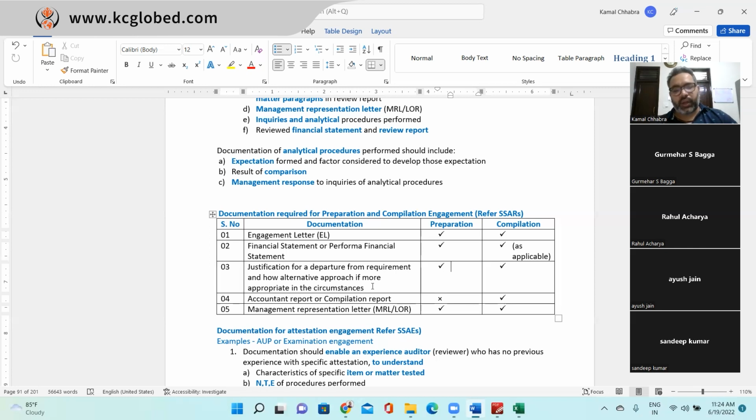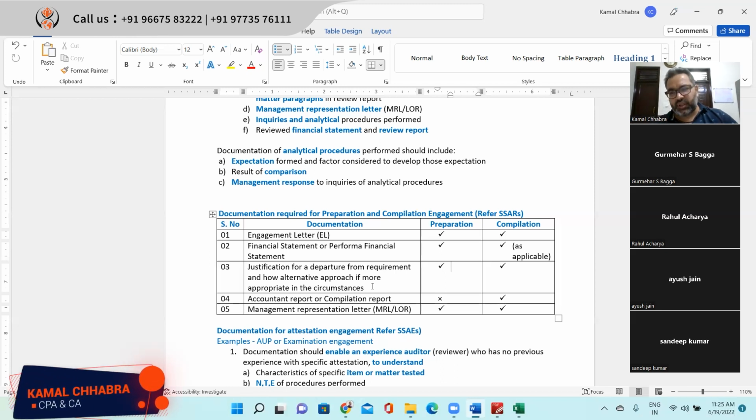The fourth point is your accountant report or compilation report. In preparation, it's crossed out because it's not required to issue any report, right? But if you are doing a compilation engagement, you need to issue an accountant report or a compilation report. That you also need to keep in your work paper, in your file. Last is the management representation letter. That is also a mandatory document. So these are the mandatory documentation for preparation and compilation engagement.